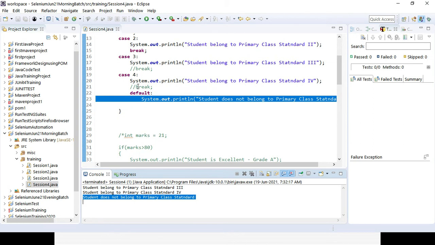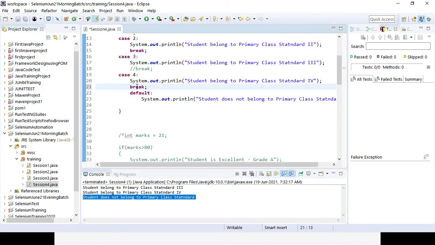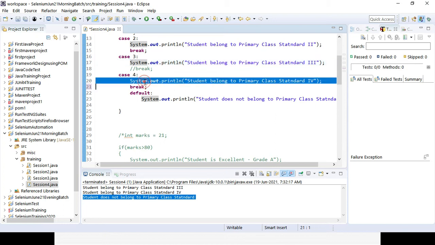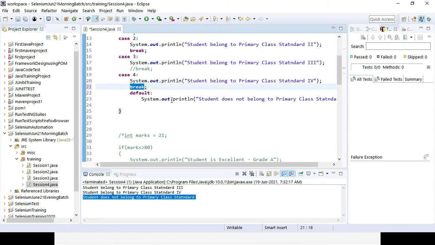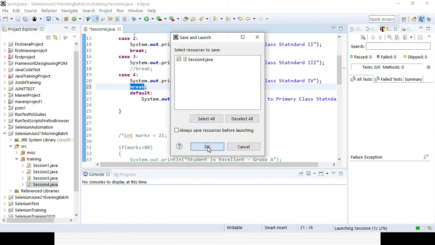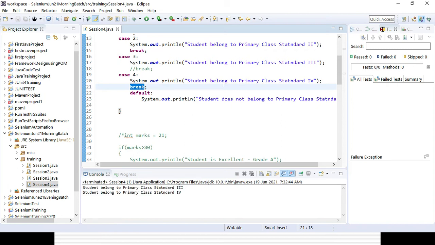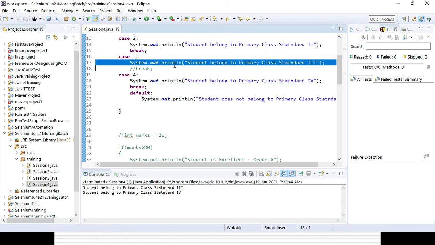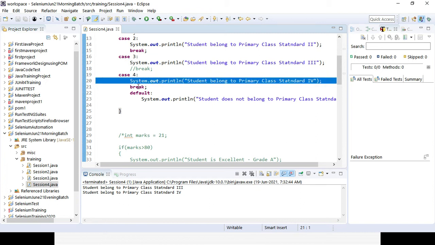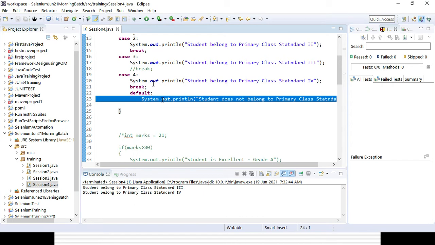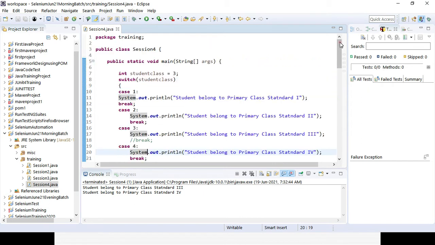But here if I use that break, obviously where there is no break, that part is getting executed, and the next will be executed, but here there is a break, so the default part will not be executed. So that's why we use the break, which is optional in nature, but it is recommended to use the break for each and every switch case. You can see the default, there is no break, that is also getting printed out, but here is a break, so it is getting break, that part is not getting executed. So that's how we can use any switch statement.